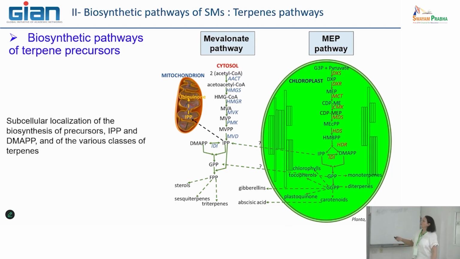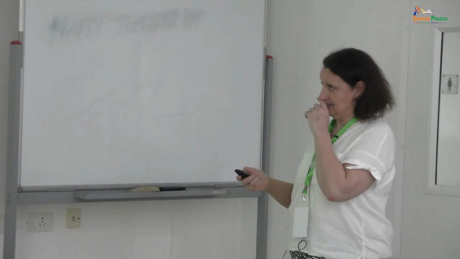For example, the first one, DXS, or the second one, DXR, can be in 3 or 4 copies. Why? There are a lot of studies, what we call functional studies. We delete one of the genes, and we see the consequence for the plant, and so on. So there are a lot of studies trying to explain why the plant has multiple copies of the genes of this fundamental pathway leading to this intermediate.